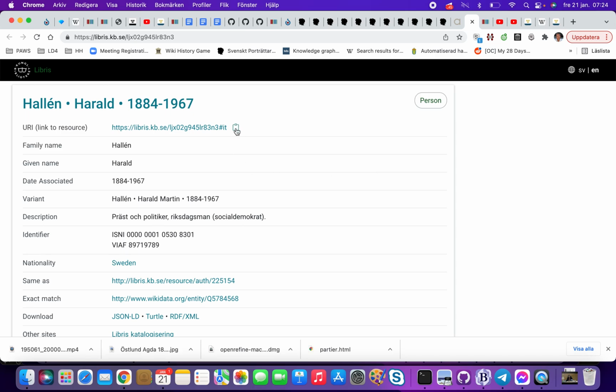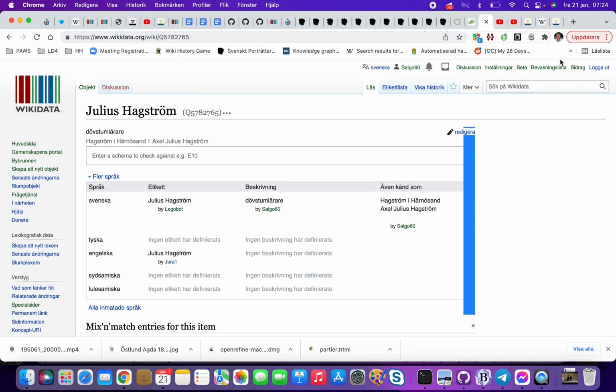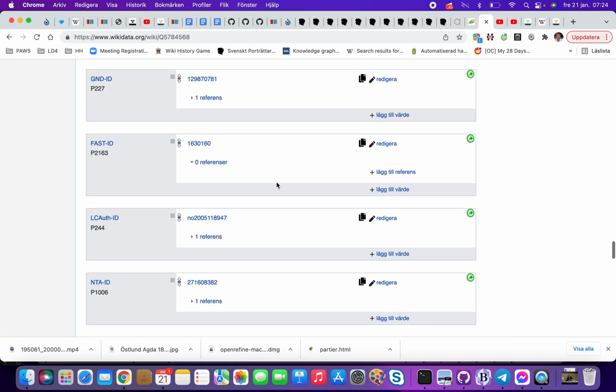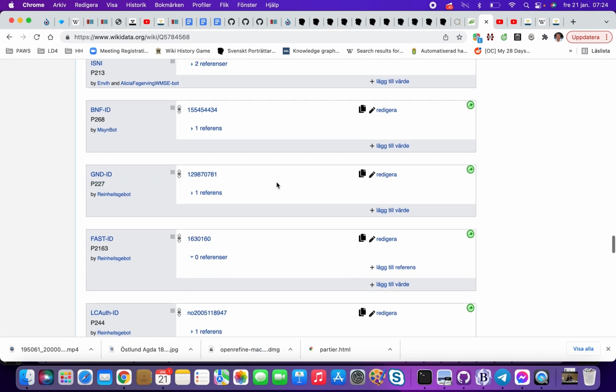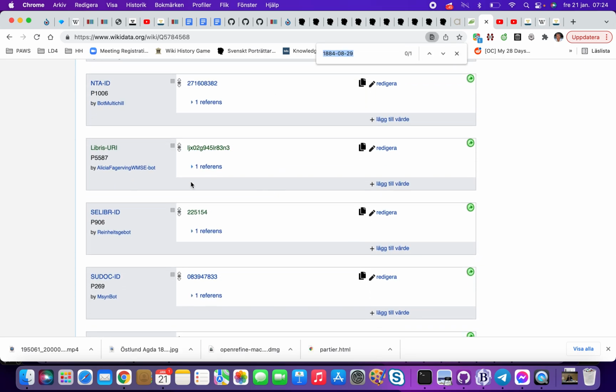So the new one is this one, I think. Is this? No, it's not Hallén. So then I can add that. We have done, which I think is correct because I did it, added the Libris ID. Here we have Libris URI. It was here, but it was not displayed. Odd. So we had it here.